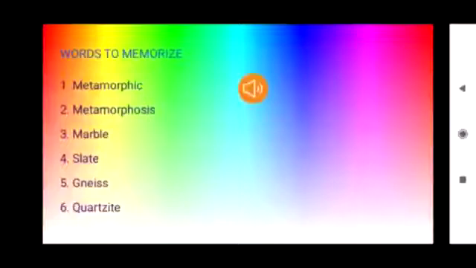Gneiss. G-N-E-I-S-S. Gneiss. This is a metamorphic rock with dark and light bands on it. Quartzite. Q-U-A-R-T-Z-I-T-E. Quartzite. Quartzite is a metamorphic rock formed from sandstone.